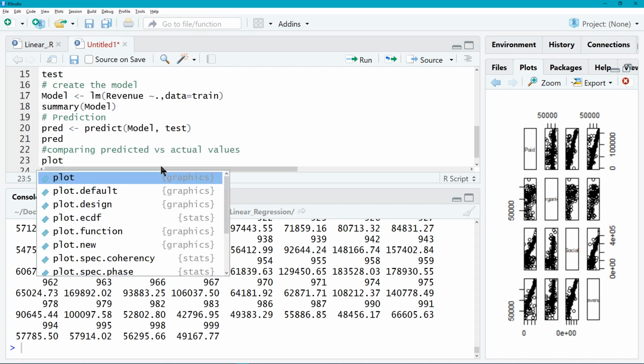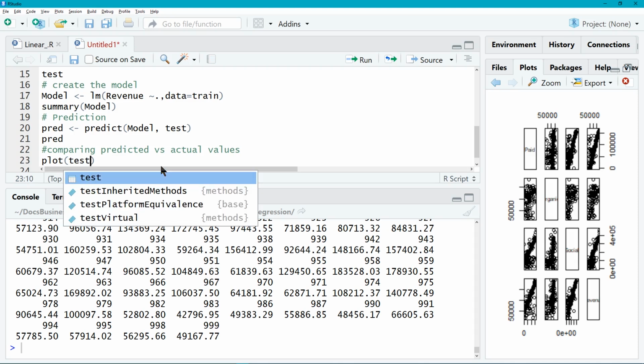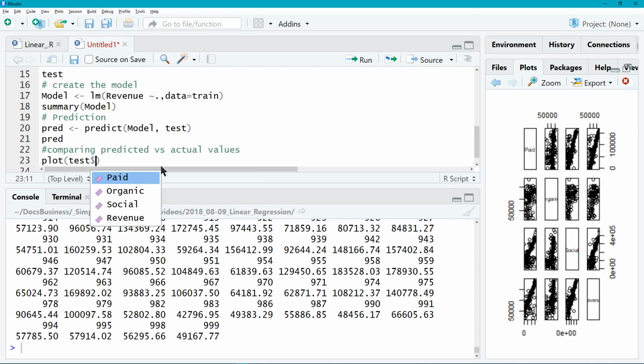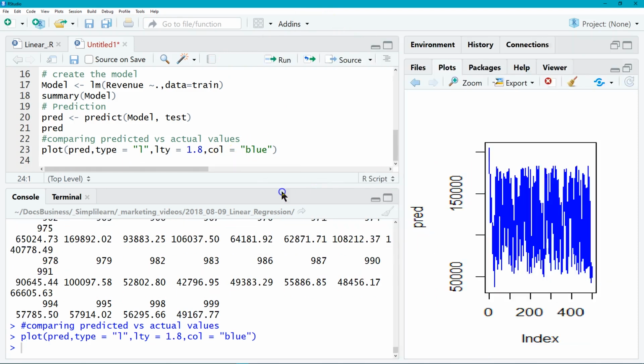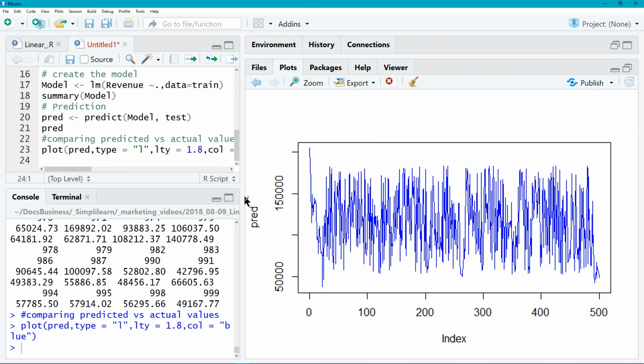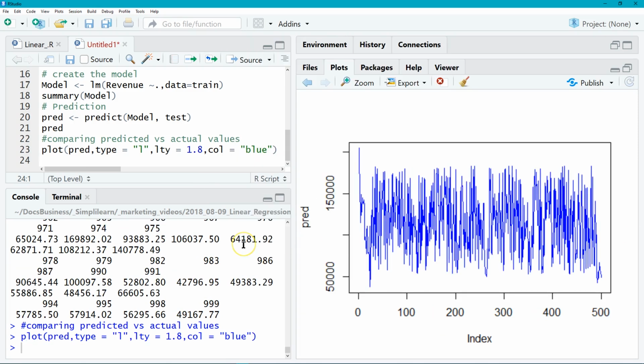What I'm going to do is a plot, and I'm going to do our test, test revenue, type equals, and we're going to put this in as type l, and then lty equals 1.8, and we're going to set it up for col blue. That's a lot of stuff in there. Let's go ahead and run that so we can see what that looks like and what it's doing. It's going to generate this nice graph we see on the right. There's our graph. You can see the data goes up and down.